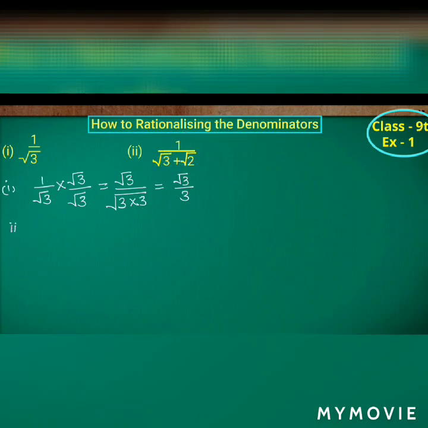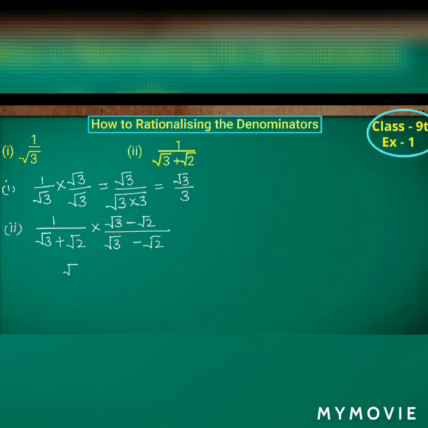Since I was having one term, it is easy, we were multiplying only the denominator. But if you are having two terms here, we have to change the sign. Suppose I take the second question here, that is 1 upon root 3 plus root 2. Here root 3 plus root 2 is there, so we have to multiply with root 3 minus root 2. If you are having two terms, the sign will become opposite. If it is plus, you have to make it minus. If it is minus, you have to change it to plus. So here we take root 3 minus root 2 by root 3 minus root 2, that is root 3 minus root 2 should be multiplied to both numerator as well as denominator.